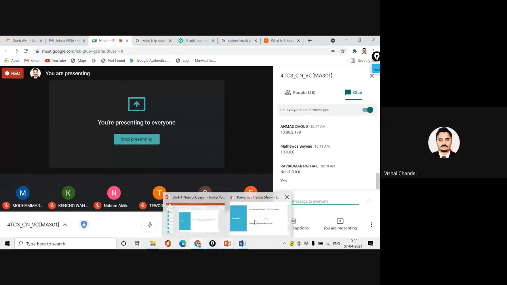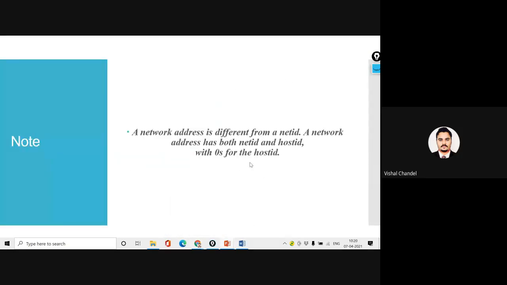Yeah, that's why I was explaining all this. Now let's come to a very important note. A network address is different from the net ID. A network address has both net ID and host ID, with zeros for the host ID. Is this note clear to everyone? The network address is different from the net ID. Everyone should be clear on this concept.